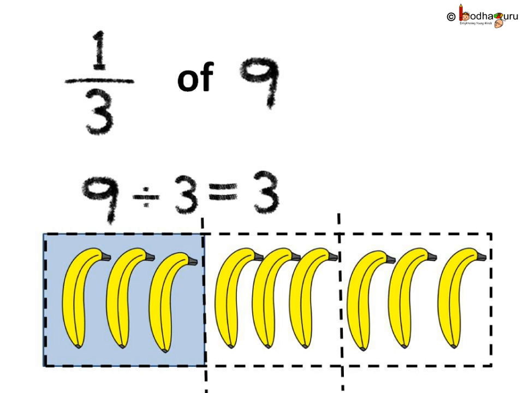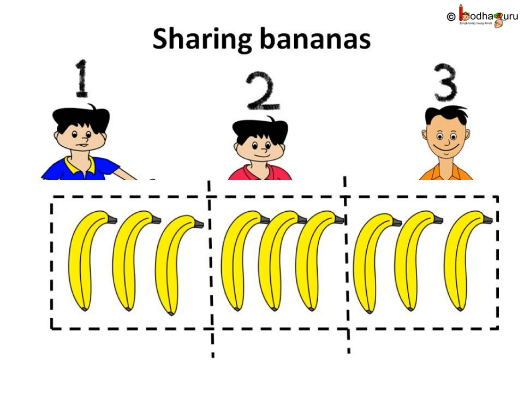And how do we get 1/3 of 9? Since we need 3 equal shares of 9, we need to divide 9 by 3. As we are sharing equally, we use division. How much is 9 divided by 3? It is 3. So, out of the 9 bananas, each gets 3. 3 for yourself, 3 for your another friend, and 3 for the second friend.